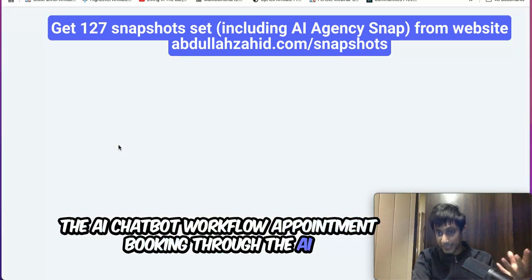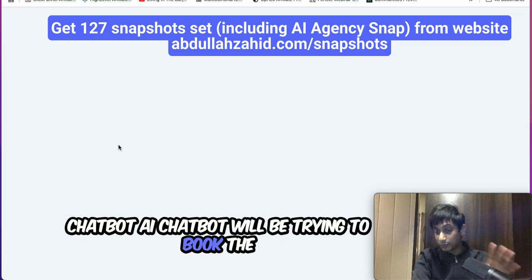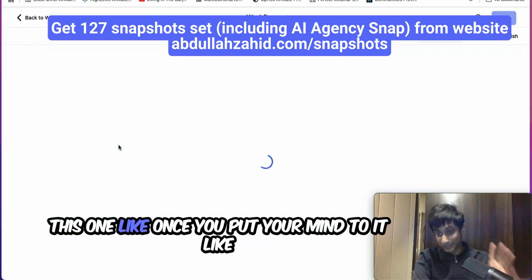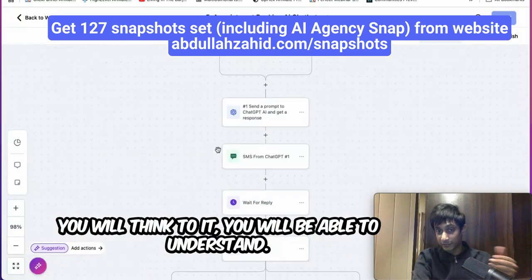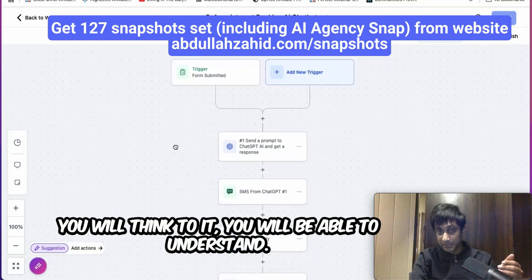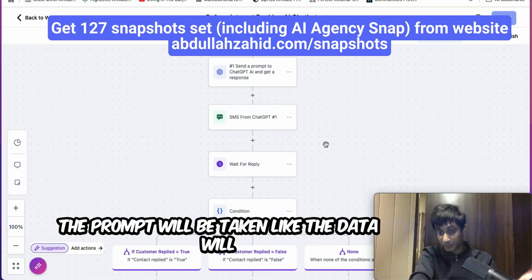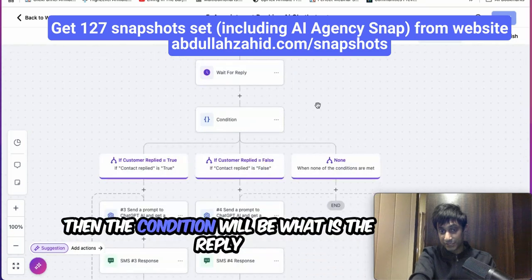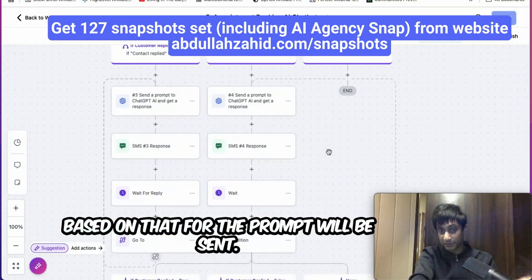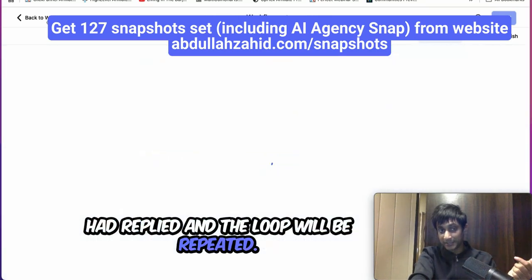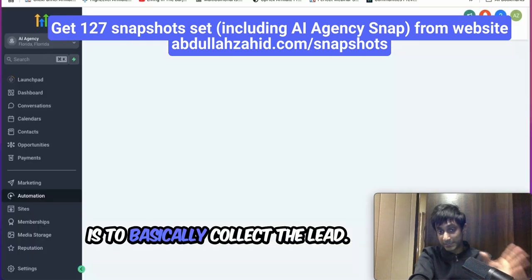Appointment booking through the AI chatbot. The AI chatbot will try to book the appointment for you from the ChatGPT prompts. Once you put your mind to it, you will be able to understand. So the form is submitted, then from ChatGPT the prompt will be taken, like the data will be taken, an SMS will be sent to them, then the condition will be what is the reply. Based on that, a further prompt will be sent, an SMS would be sent. Based on what they reply, the loop will be repeated. So basically the goal of this is to collect the lead.